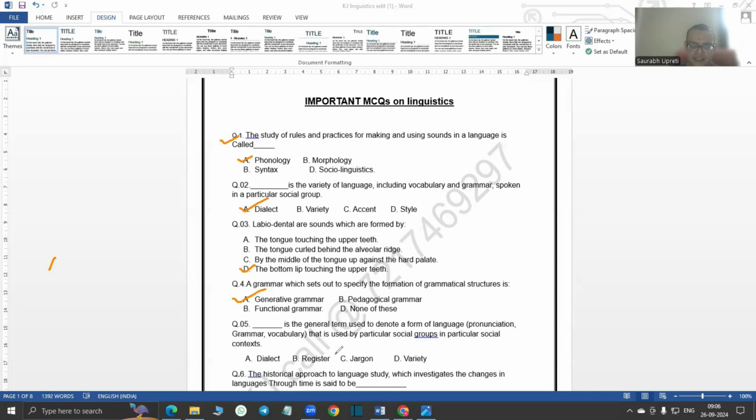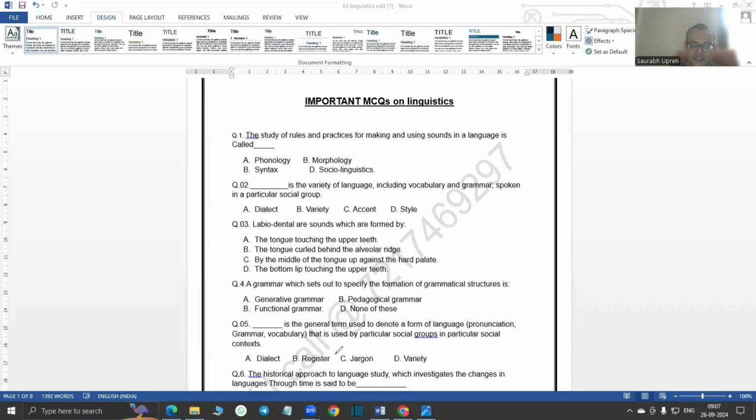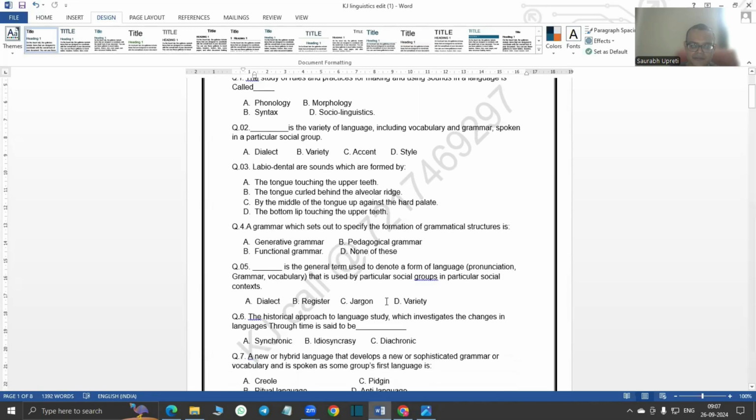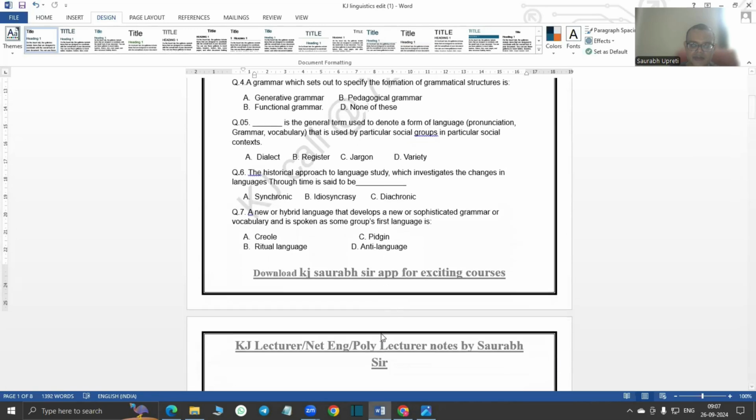Then question number five: dash is the general term used to denote a form of language pronunciation that is used by particular social groups in particular social contexts. So the answer is variety. We call it variety.